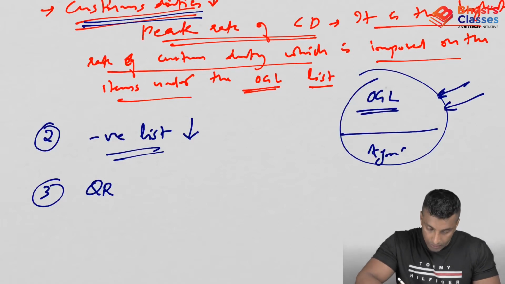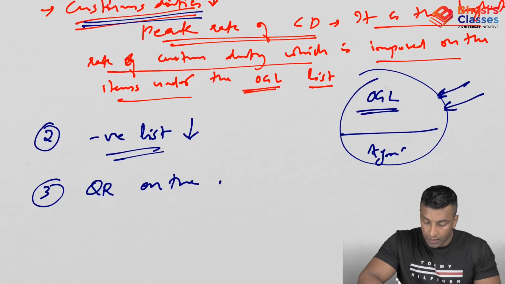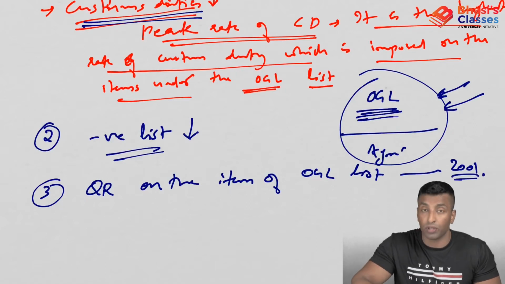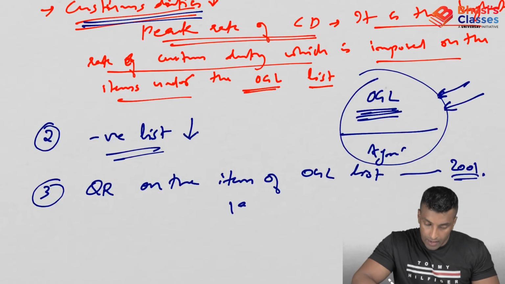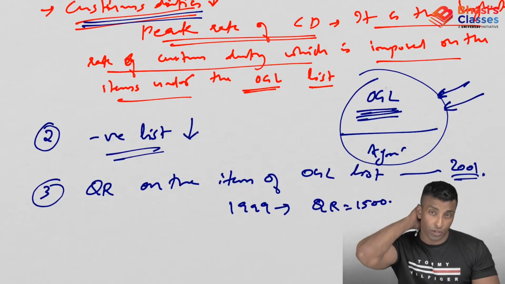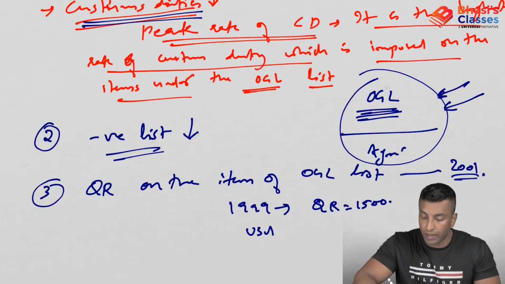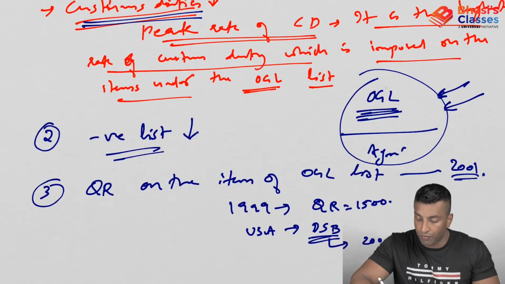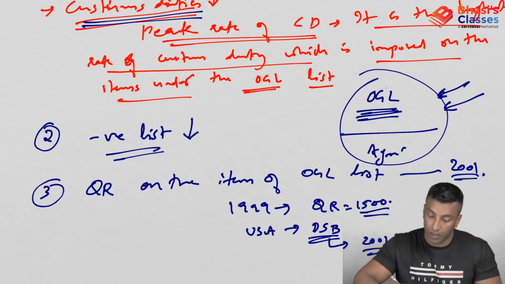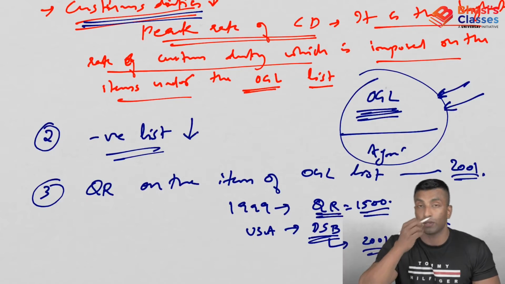Quantitative restrictions on the items of OGL list were abolished in 2001. So the quantitative restrictions are no more there. See, in 1999 we had quantitative restrictions on around 1500 items, and as per WTO norms it was not allowed. So what happened is USA sued India in the dispute settlement board of WTO, and after that in 2001 we reduced this number to half. So quantitative restrictions have been abolished later.